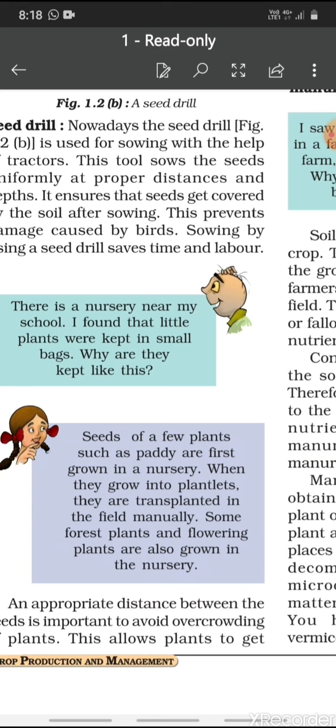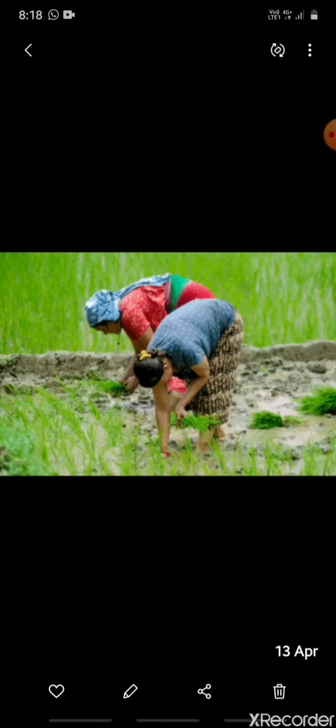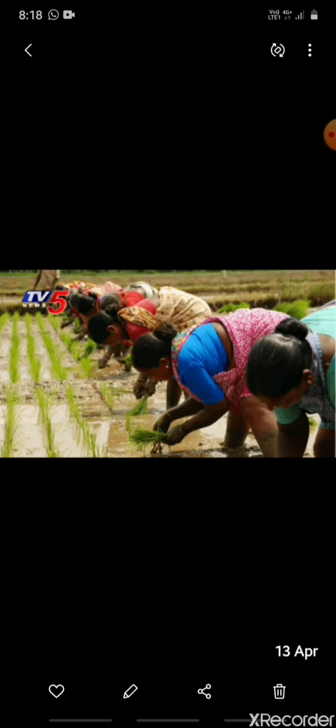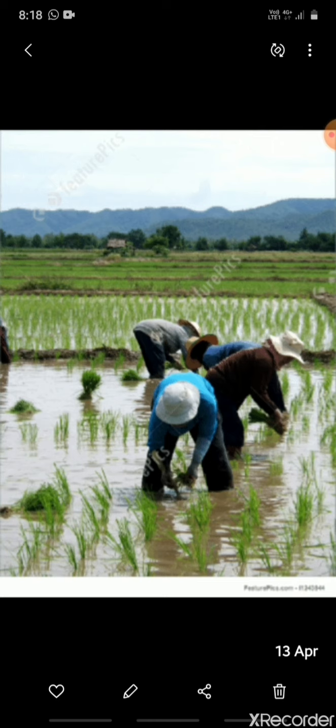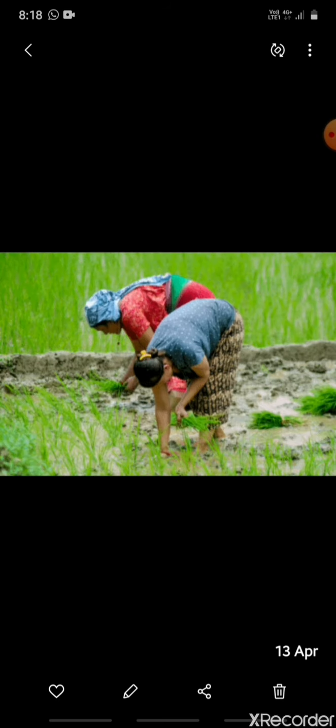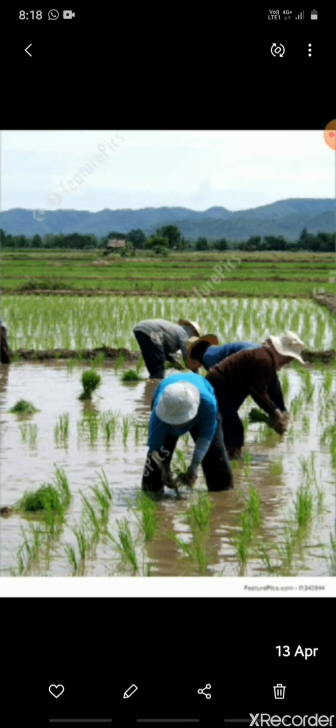So children, this paddy cultivation, I am sharing some picture, is being done here manually. The people are standing in a stagnant water field and they are sowing the plantlets of rice or paddy with their hands.